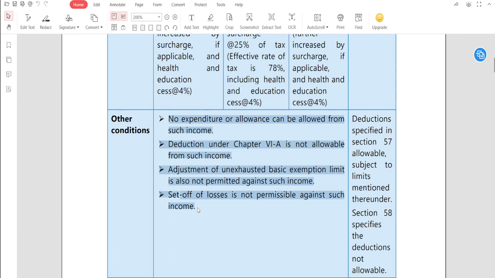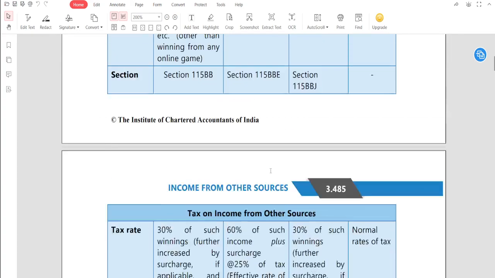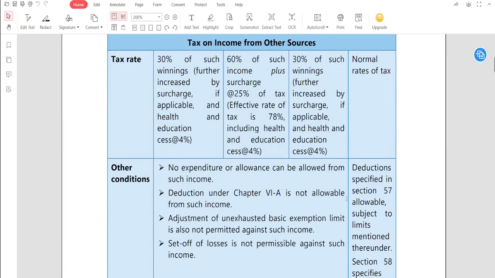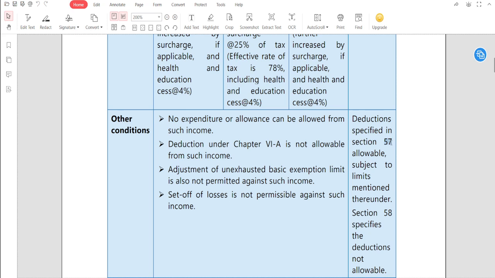Adjustment of unexhausted basic exemption limit is also not permitted against such income. Set off of losses is not permissible against such income. So these are not available with respect to these particular levels of income. But in case of the other income, deduction is allowable under section 57, subject to the limits mentioned thereunder, and under section 58 the specified deductions are not allowable. So both section 57 and section 58 are allowed in this particular case.